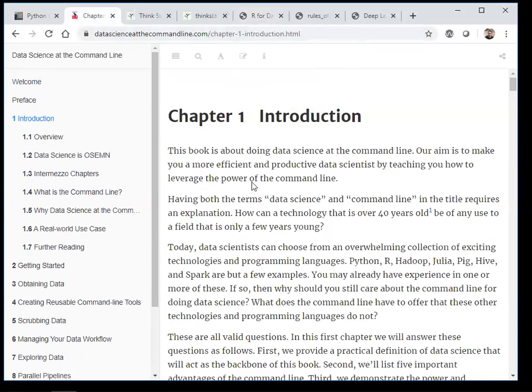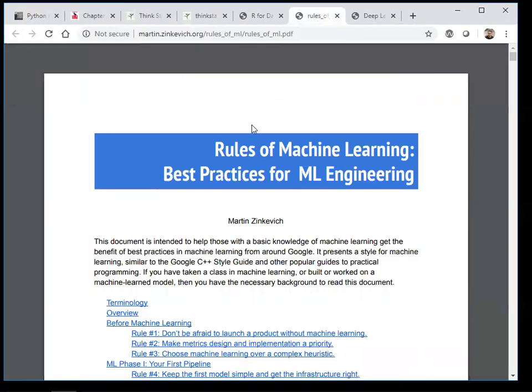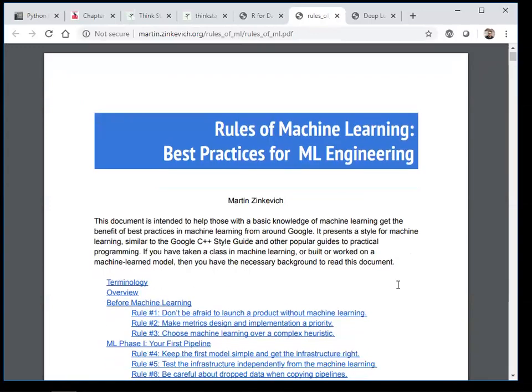Apart from this, I have one more book for you, which is called Rules of Machine Learning: Best Practices for ML Engineering. And this is written by Martin Zinkevich. So this is also a wonderful document altogether. You can see this document is intended to help those with a basic knowledge of machine learning get the benefits of best practices in machine learning from around Google. It presents a style for machine learning similar to the Google C++ Style Guide, and various information over here.